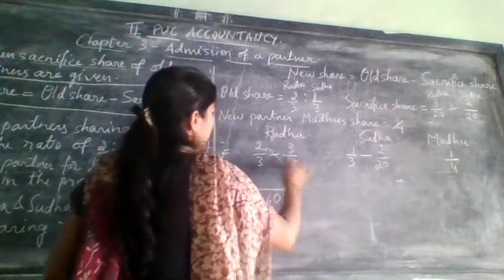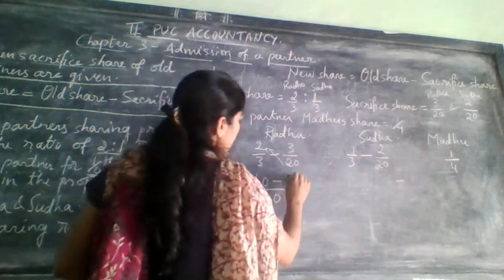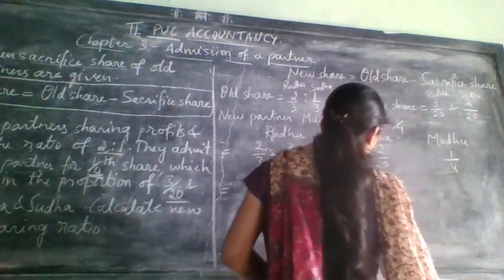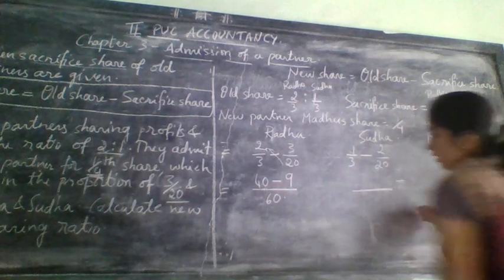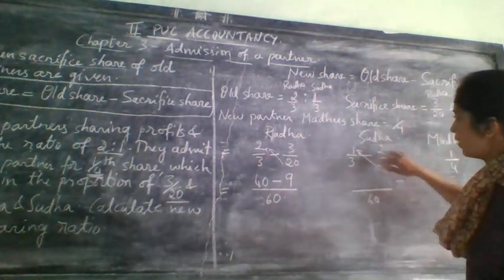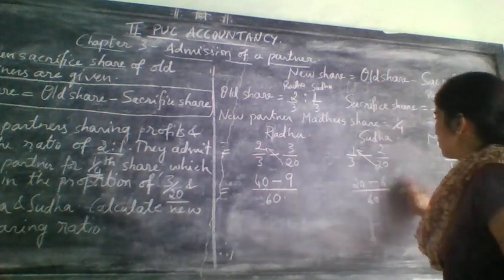Next, 20 into 2, it will come 40. 3 3s are 9. Next, for Sudha, 3 into 20 is 60. Now cross multiplication, 20 into 1, 20 minus 3 2s are 6.